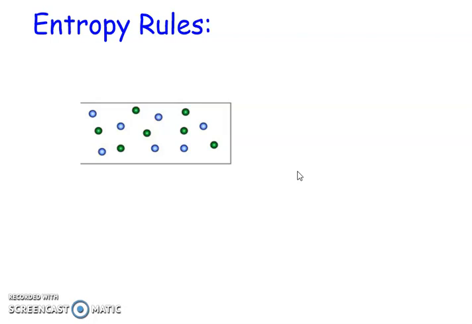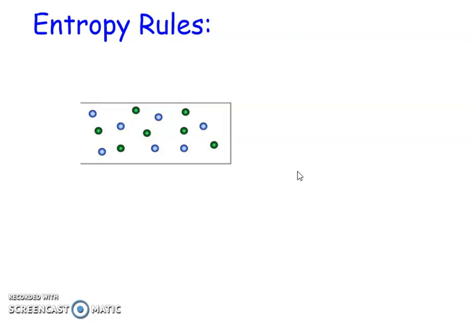When you're looking at a reaction trying to determine whether it is increasing in entropy or decreasing in entropy, look first at the states of matter. If you have solids, liquids, or gases, compare what you have on the reactant side to the product side. If there is a clear change in state of matter, that is going to dictate your entropy change. Only look at the number of molecules if you have all solids on both the reactants and the product side.